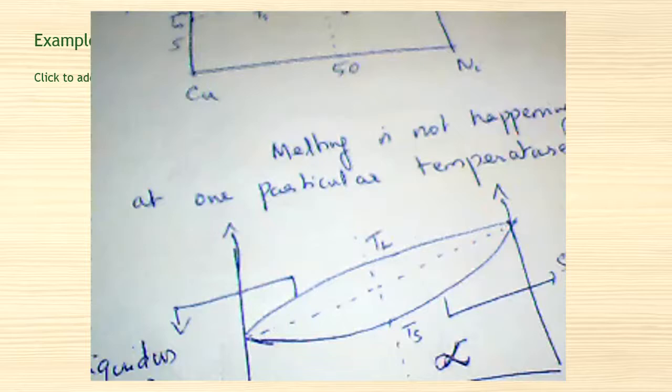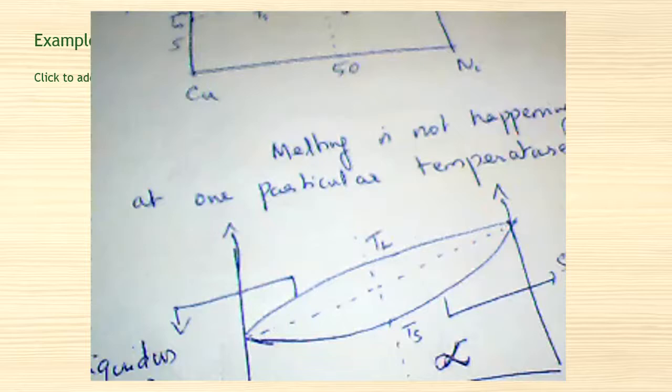You can see in this picture, the bottom line connects all those TS points, and the top line connects all those TL points, and you'll get this kind of shape. Below TS, I marked alpha, which represents the solid state. Alpha represents a solid solution, which in this case is called the substitutional solid solution of copper and nickel, because both have similar crystal structure.